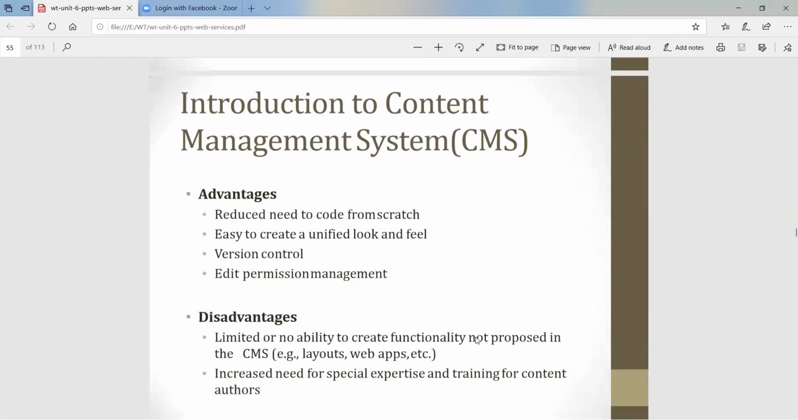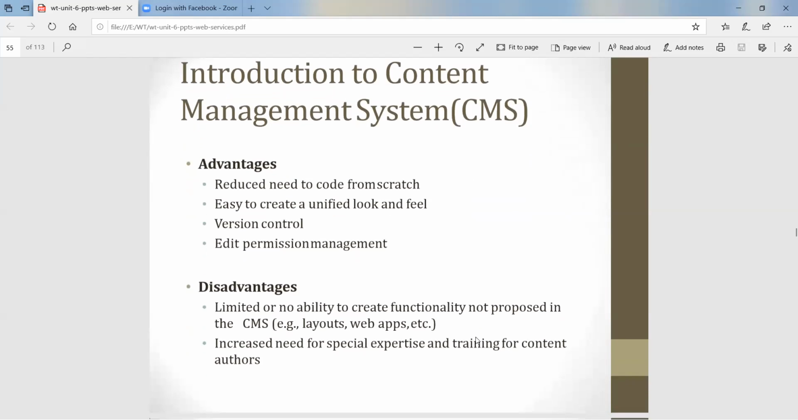Now we go to the advantages and disadvantages of CMS. Why do we use a content management system? The advantages are a reduced need to code from scratch, and it is easy to create. There is a unified look and feel, so we can dynamically modify, update, and add content. Version control is supported, so it can control the versions. And edit permissions management is also available.